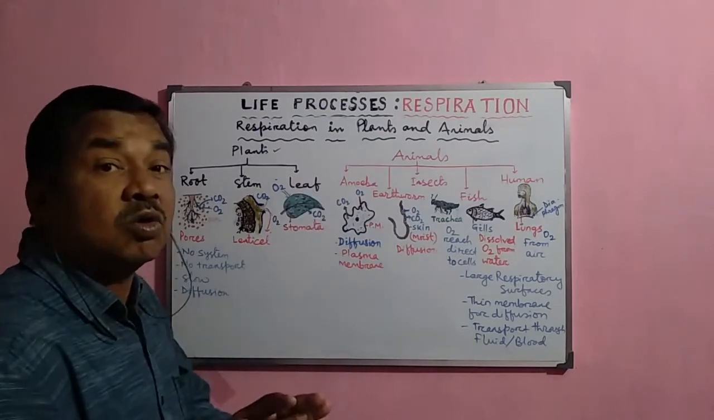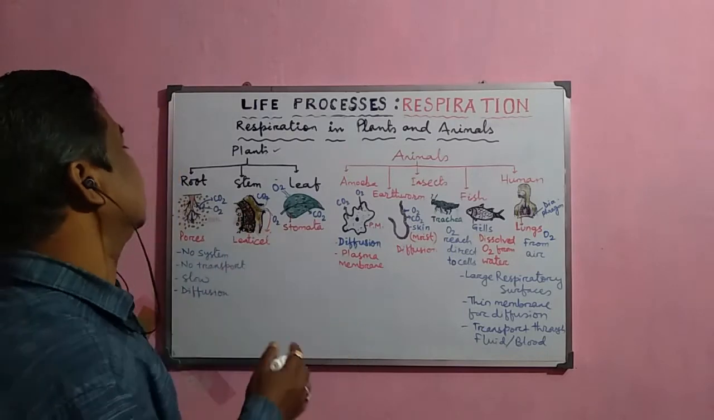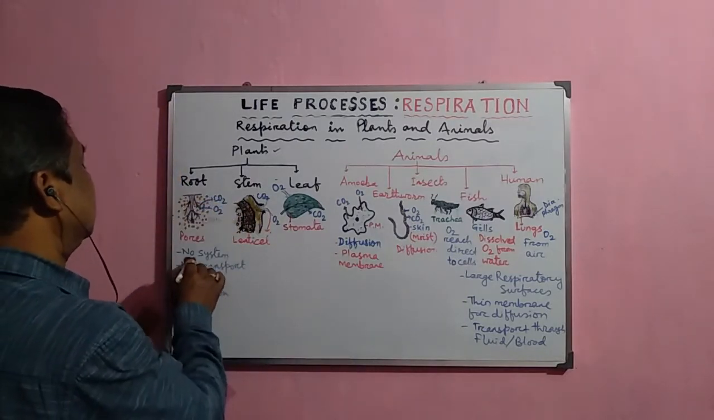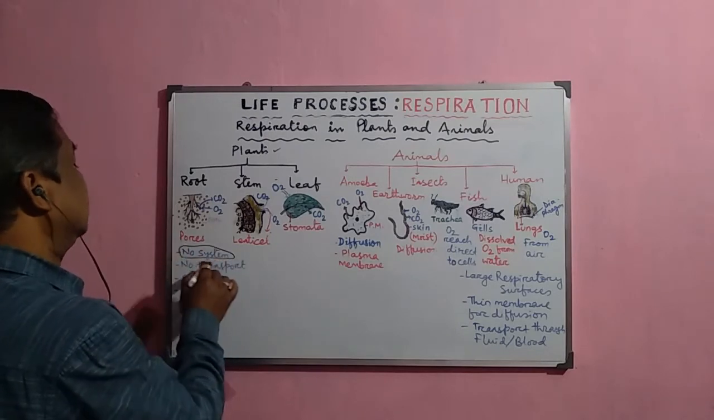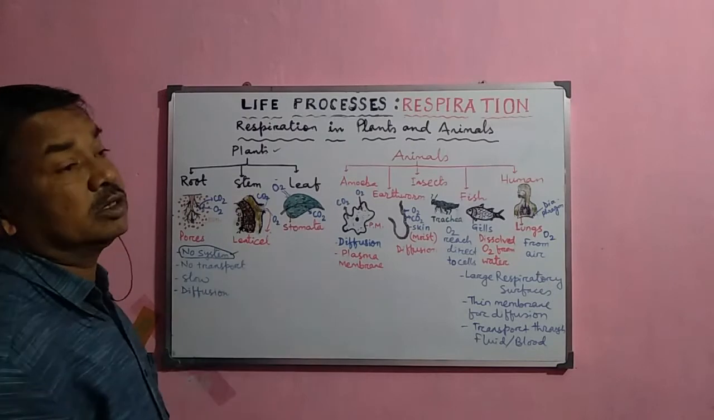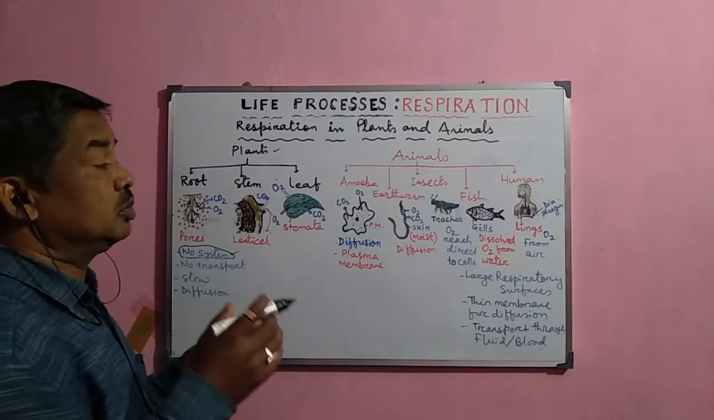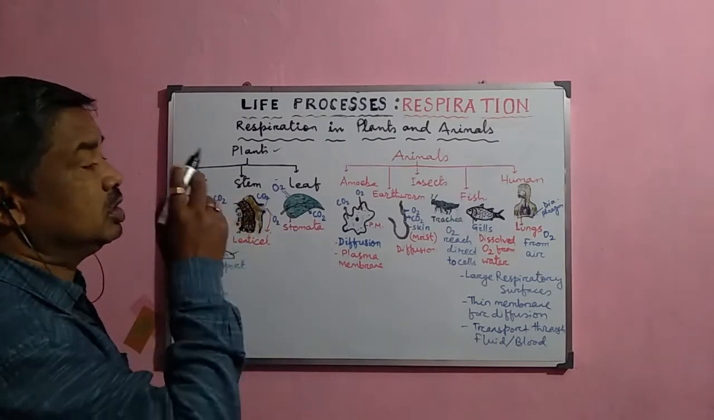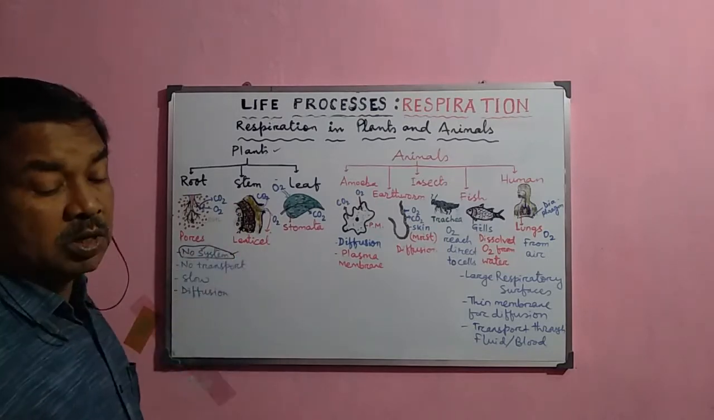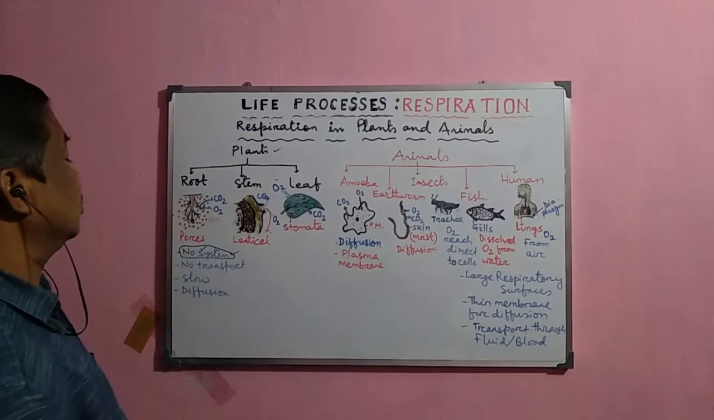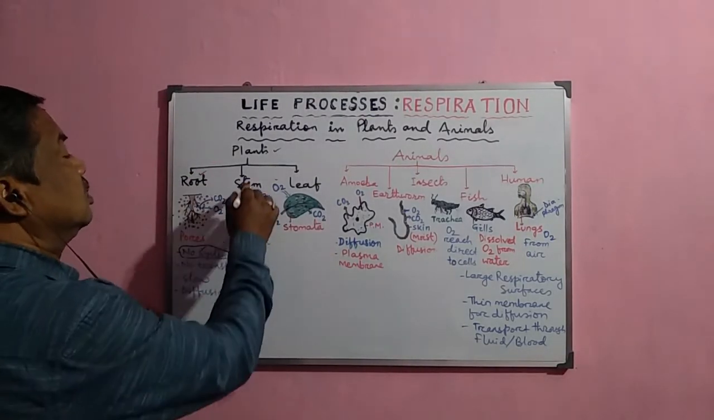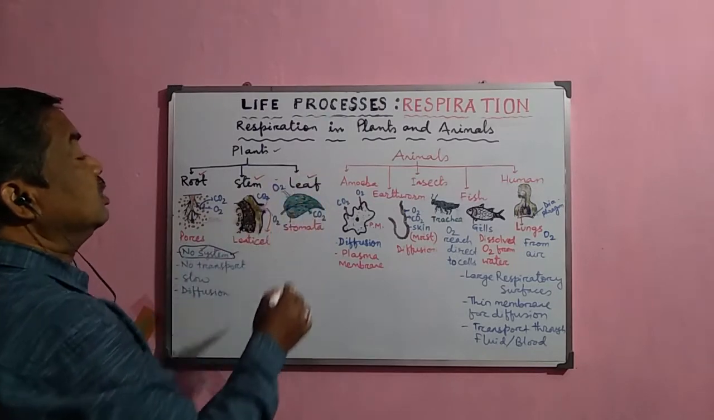Now how does respiration occur in the case of plants? In plants, there is no specific system. There is no respiratory system like in animals. In human beings, there is a specific respiratory system. But in plants, there is no specific system; the respiration occurs in all parts of the plant, like the roots, the stem and the leaf.